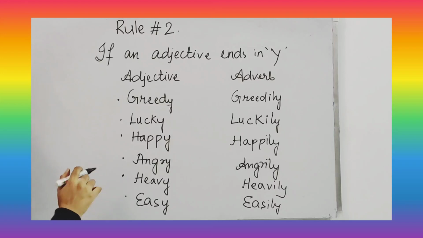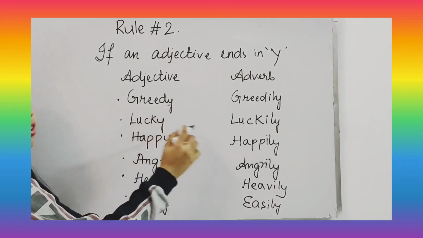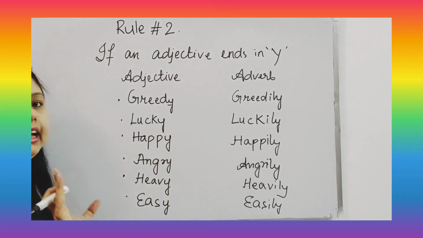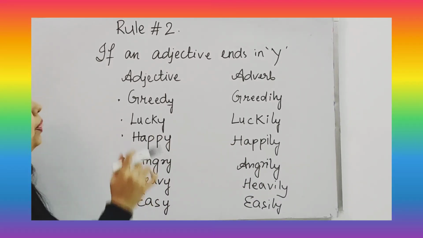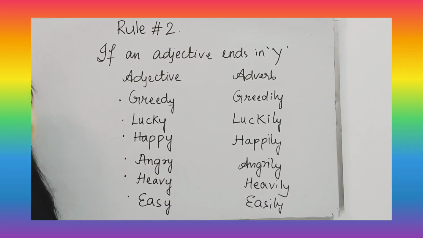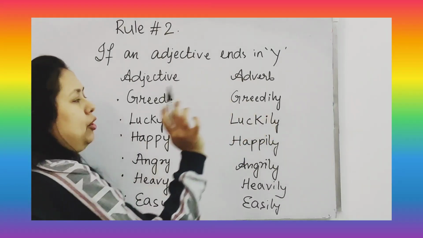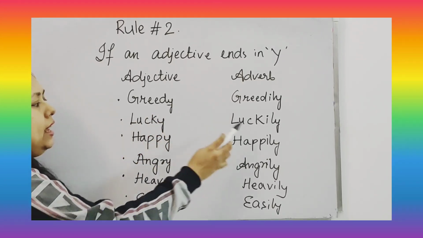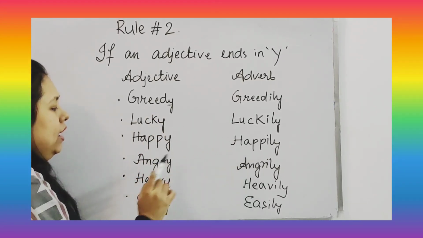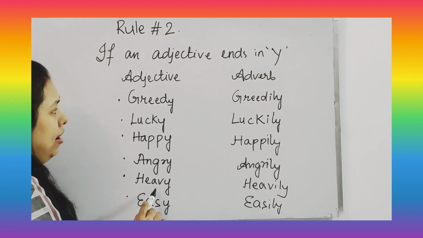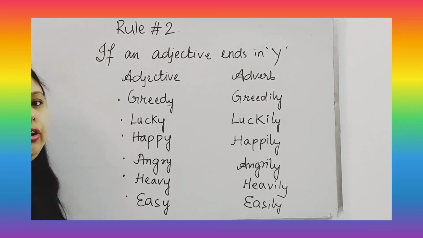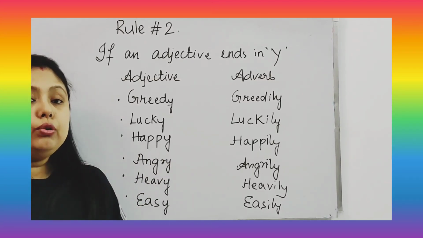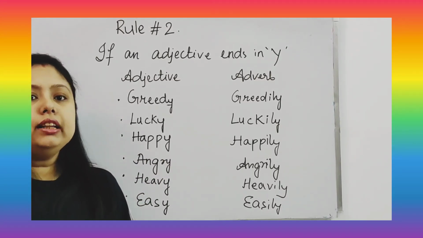So here you can see, if an adjective ends in y, we replace the y with i and add ly to make it an adverb. Is it clear? So greedy becomes greedily, lucky luckily, happy happily, angry angrily, heavy heavily, easy easily. I hope this rule is very clear to you guys. Now let's move on to rule number 3.